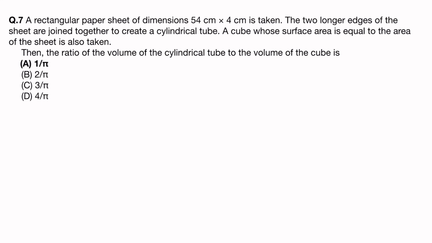So the rectangular sheet is 54 into 4 centimeter and the two longer edges are joined to create a cylindrical tube. That means the 54 side has been joined, so this will be a cylinder. So this is 54 centimeter, and the rectangle's smaller side was 4 centimeter, so this will be the circumference, 4 centimeter. So what will be its total surface area? Now we have to find out the ratio of the volume. Surface area is the same, 54 into 4. This is the total area.